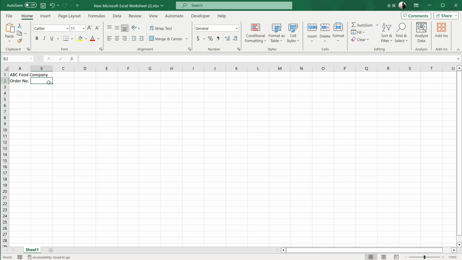And after typing this column title, I want the cursor to move to the right cell to conveniently enter the title of the next column. So this time we don't press the Enter key, but the Tab key on the keyboard, so the selection box can move to the right. By the way, if you want the selection box to move left, you can press Shift plus Tab on the keyboard.